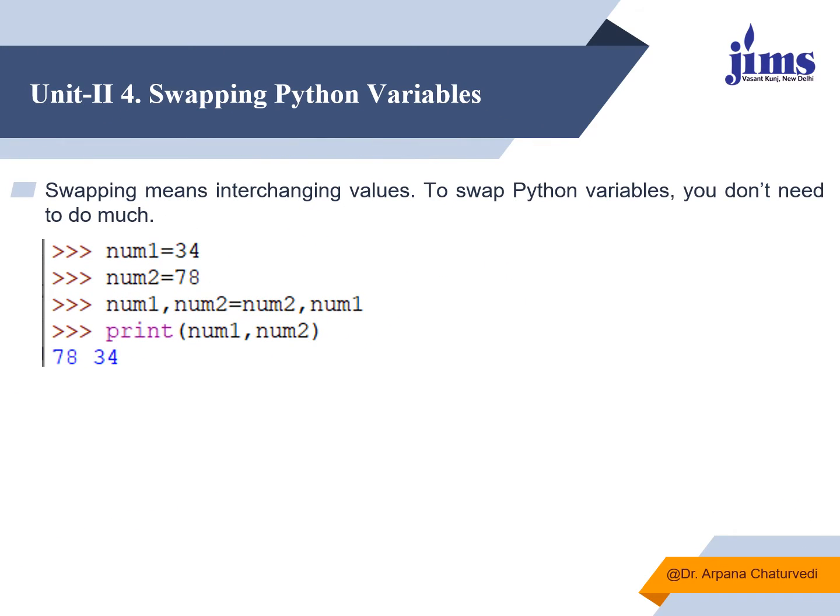Now see, we can swap the values of Python variables also. Like num1 is holding the value 34 and num2 is holding the value 78, because we have assigned these values to num1 and num2.